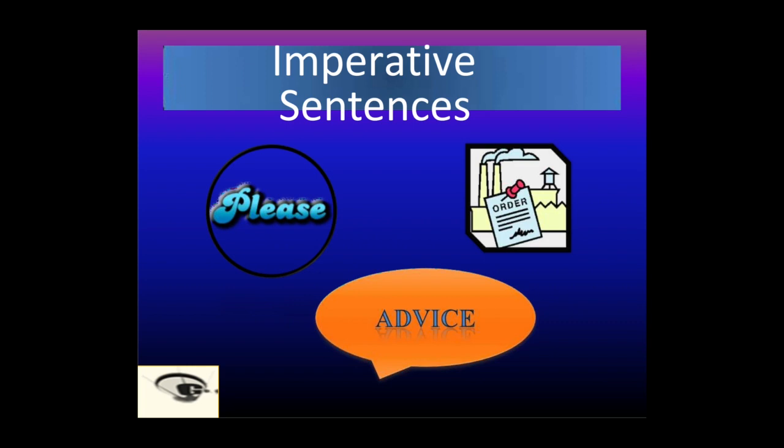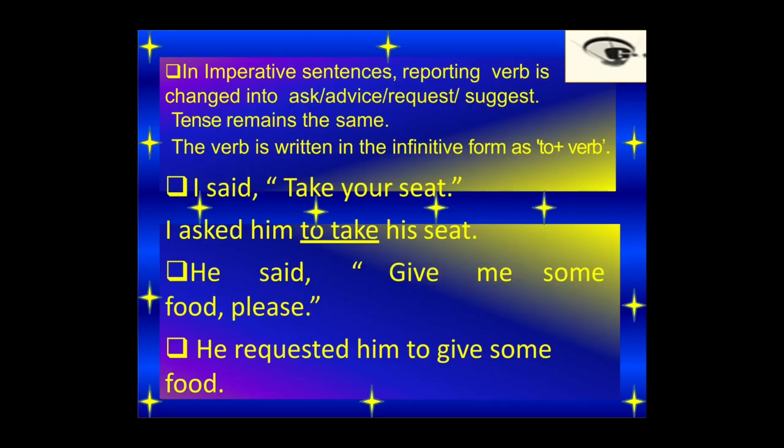Moving on, we come up to imperative sentences. Now in imperative sentences, the reporting verb is changed into ask or advise or request or suggest, but the tense remains the same. The verb is written in the infinitive form as to plus the verb.